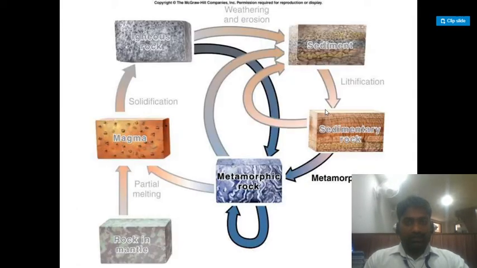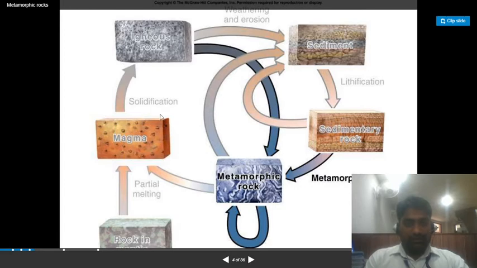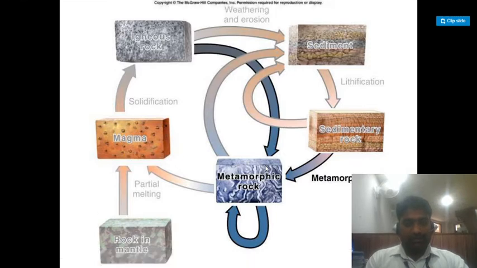In this figure you can clearly see how metamorphic rocks are formed. Igneous rocks convert into sediments due to weathering and erosion, and due to lithification these sediments form sedimentary rock. Sedimentary rocks then get converted into metamorphic rocks through the process of metamorphism. Sometimes igneous rocks directly get converted into metamorphic rocks due to the pressure and action of heat.